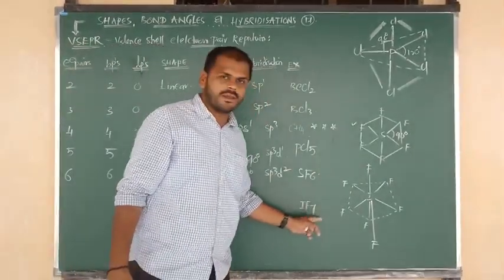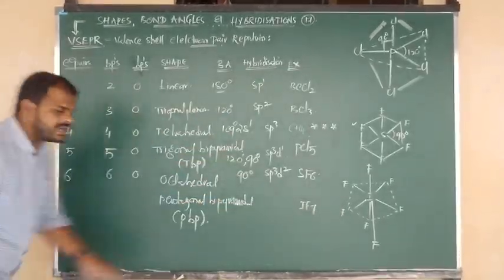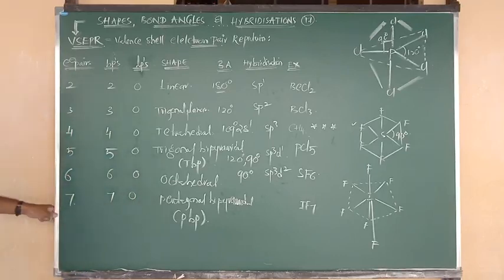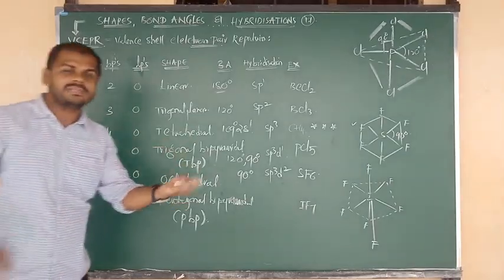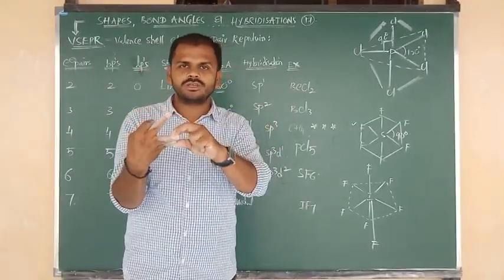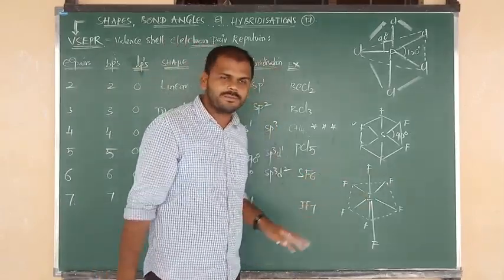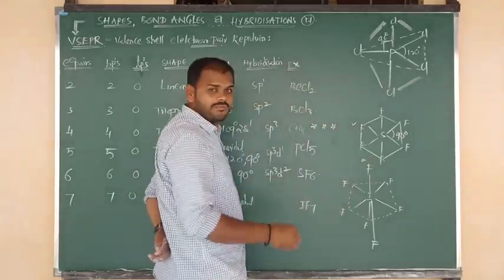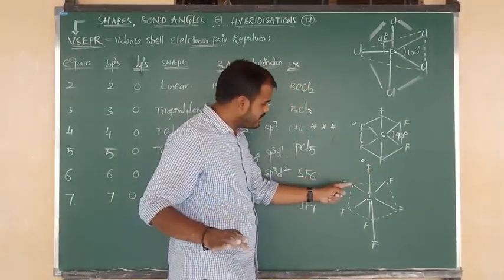Now try to say the hybridization. In IF7, around iodine, how many bonds are there? 7 fluorines are there, meaning 7 bond pairs and 0 lone pairs, total equal to 7. So in IF7, the total number of electron pairs is 7. Try to count the hybridization. This is 5, and from here we are going to consider 2 more. By seeing the diagram you can see the total of 7 fluorines. Come on, count along with me.